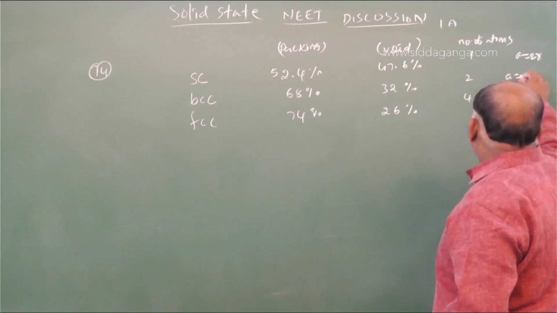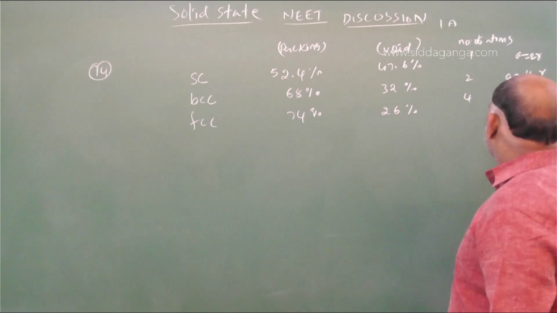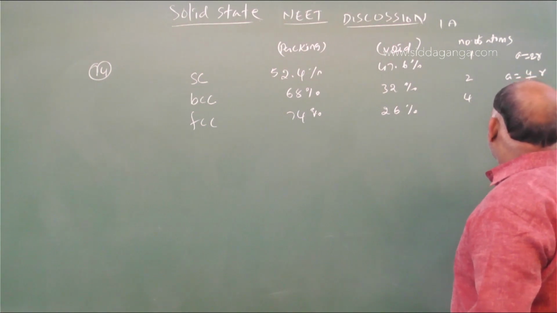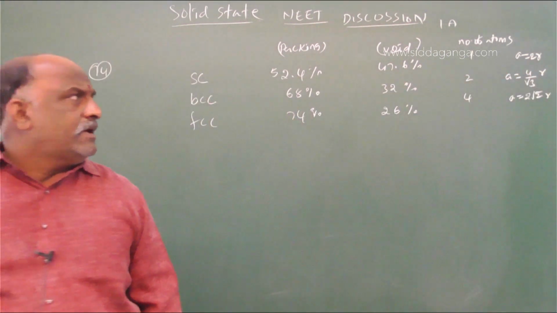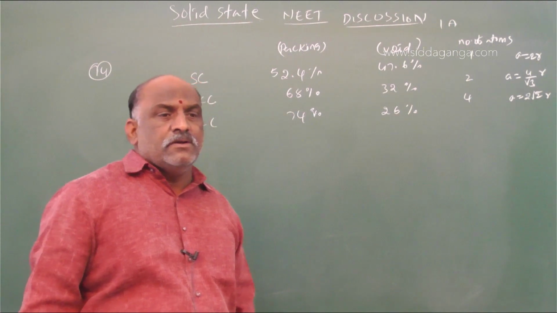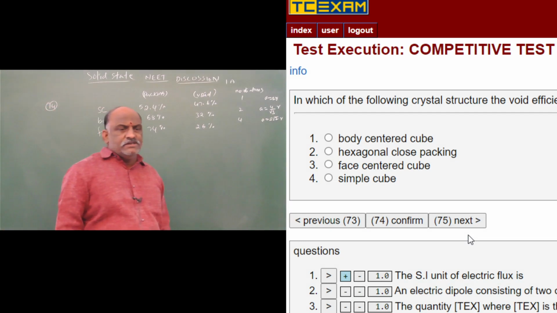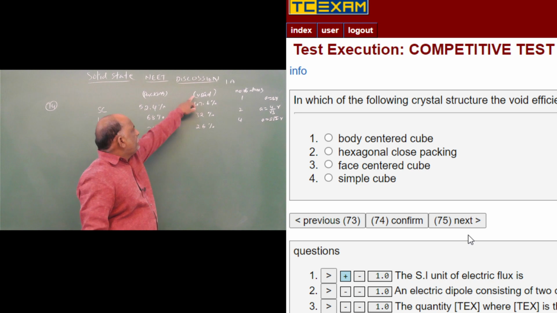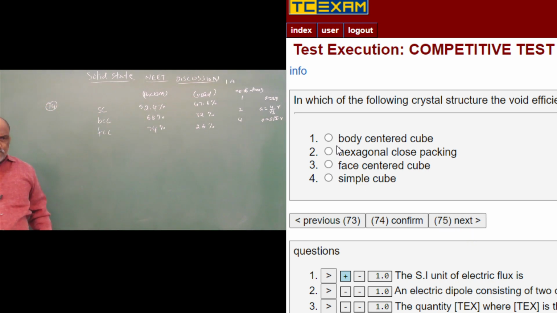Edge length formulas: for simple cube, a is equal to 2r; for body centered cube, a is equal to 4 by root 3 r; for face centered cube, a is equal to 2 root 2 r. So here, what is the question? In which of the following crystal structures is the void efficiency 32%? We found 32% void in the body centered cube unit cell. So the body centered cube unit cell is the right answer for question number 74.